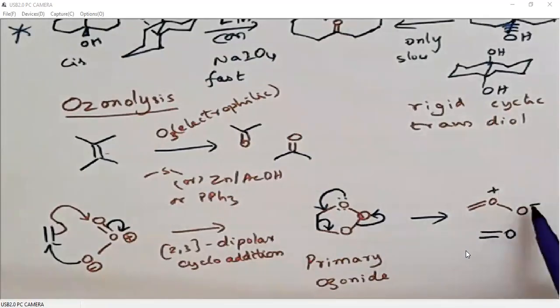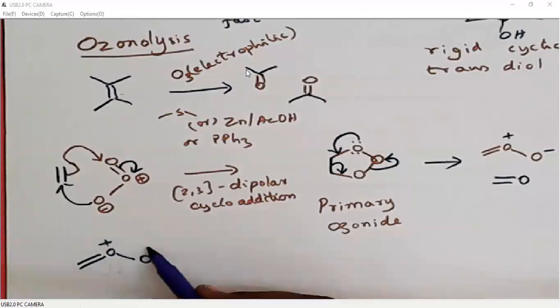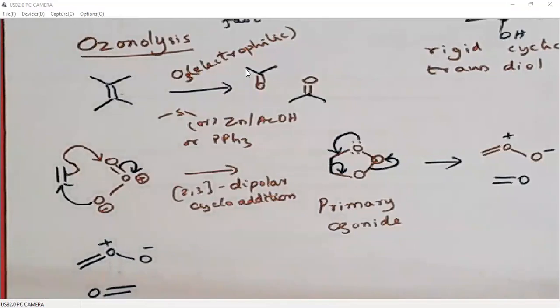So O minus will attack the carbonyl carbon. Carbonyl carbon is positively charged, right? Electrophilic in nature. So better we will redraw this so that we can explain it with a little more clarity. How will we redraw it? This is plus, this is minus. Then I will redraw it like this, just with the carbonyl reversed. So O minus will attack the carbonyl carbon because the carbonyl carbon is electropositive.